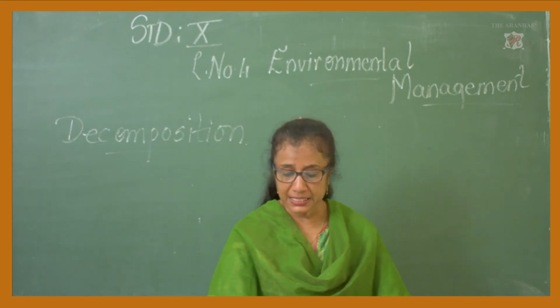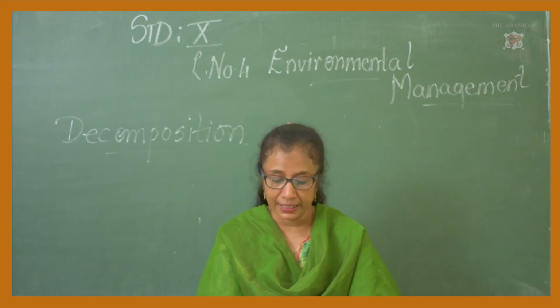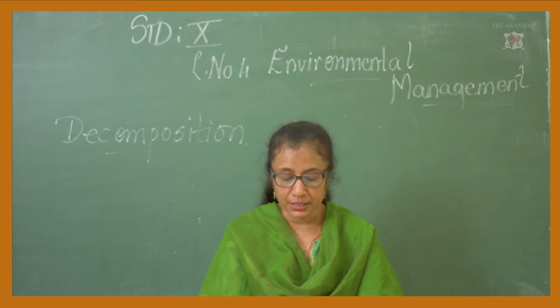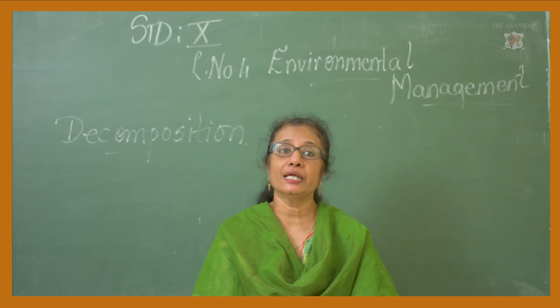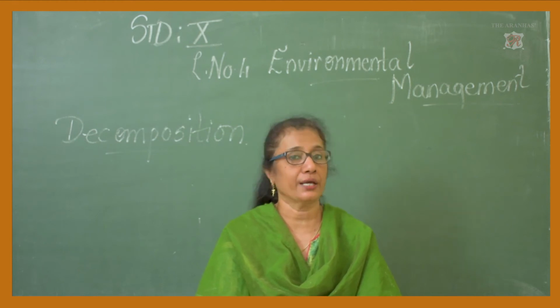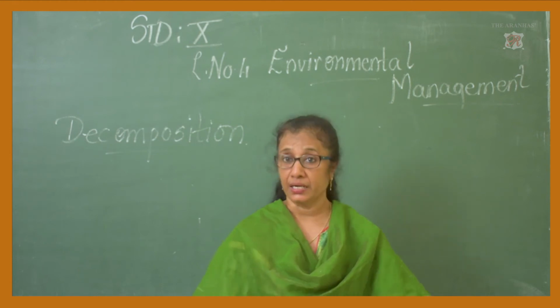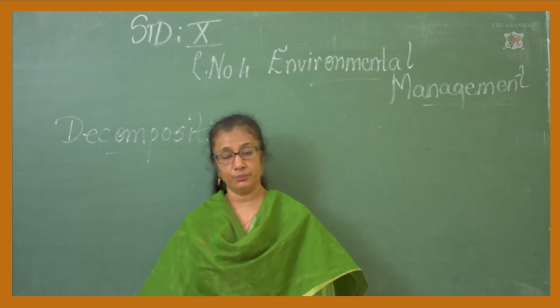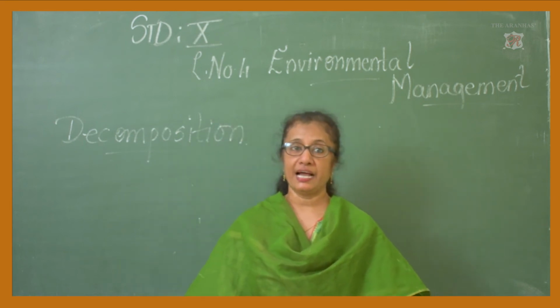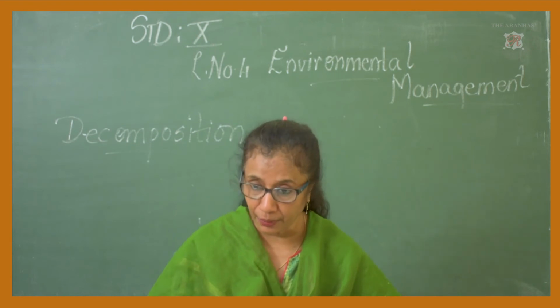Now, this cyclic movement of nutrients is possible only because of the biogeochemical cycle. Again I repeat, producers and consumers die. They have various compounds present in their body.